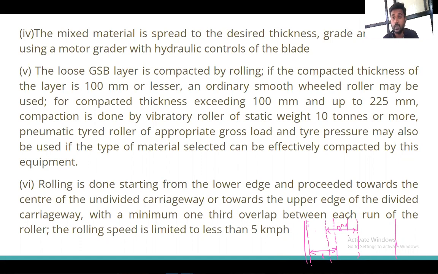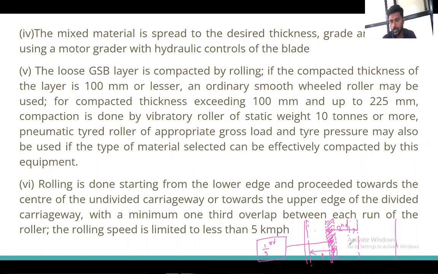In the first and second turns, this much portion should be overlapped. When I am going for the second turn, I should make sure that at least 1/3 portion, this hatched portion, should be overlapped in the first and second rolling.